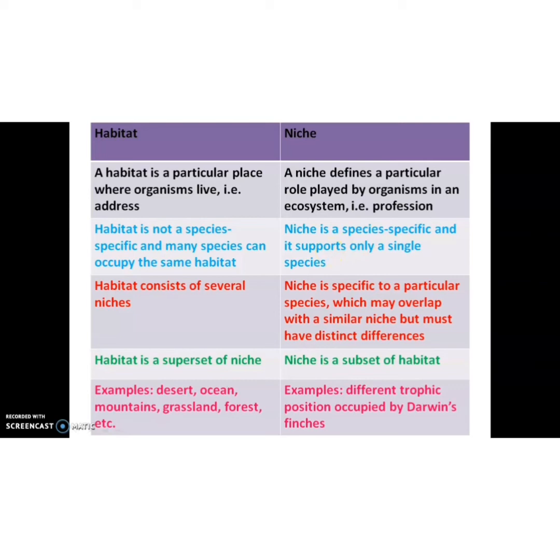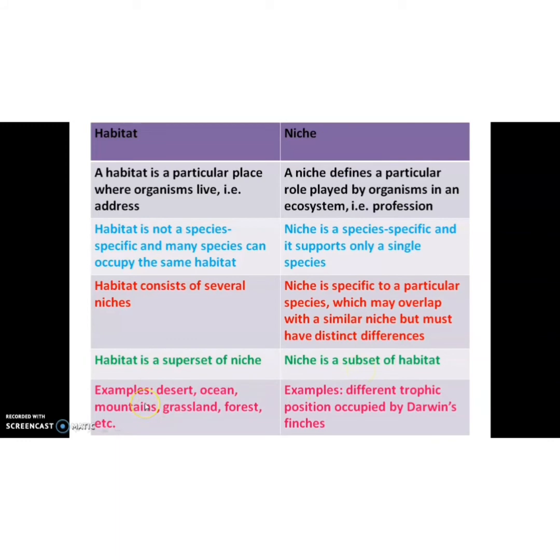Clear? So in a particular niche, for example, if a group of organisms are bottom feeders, only a particular species will be found in that region. Isn't it? Then habitat consists of several niches. In a particular habitat, a lot of niches will be there. But niche is specific to a particular species, which may overlap with a similar niche but must have distinct differences. Then habitat is a superset of niche. Niche is a subset of habitat.